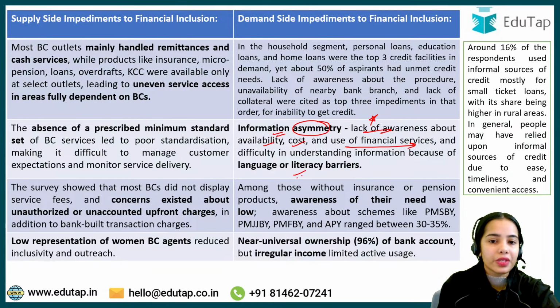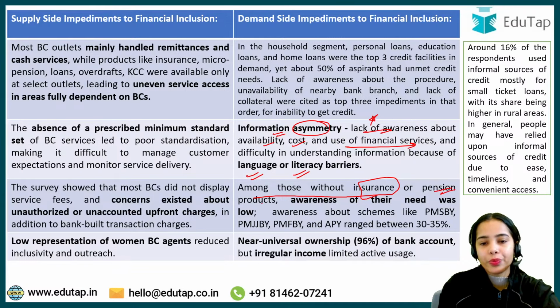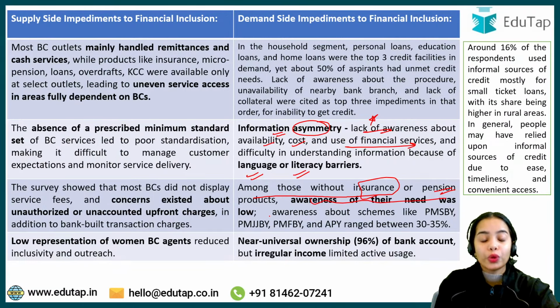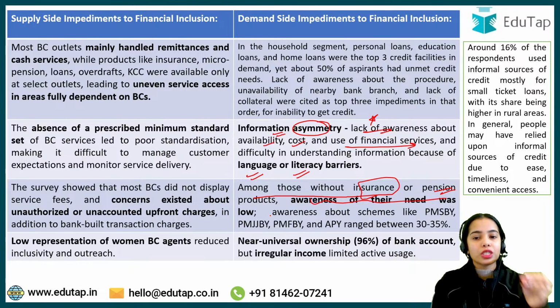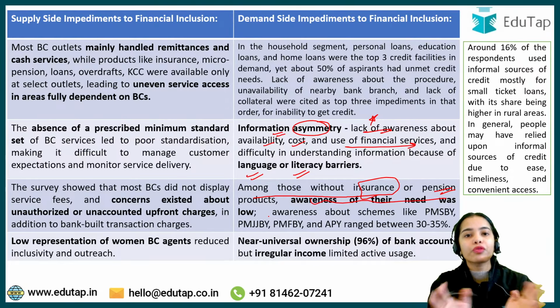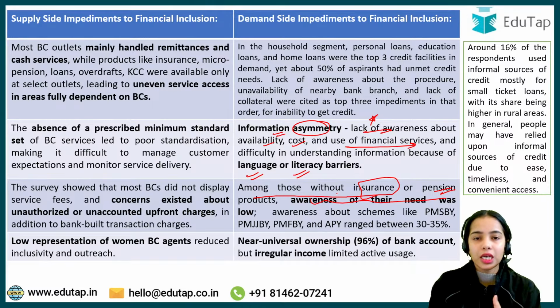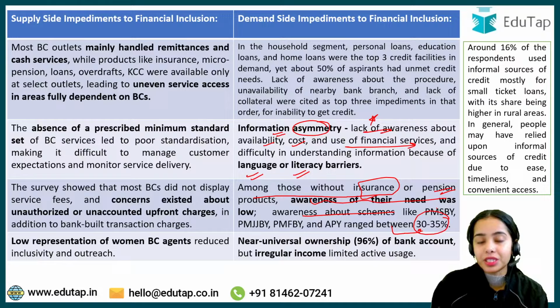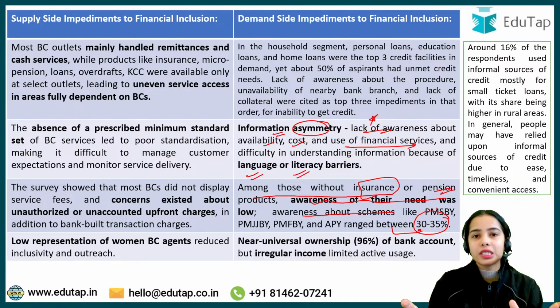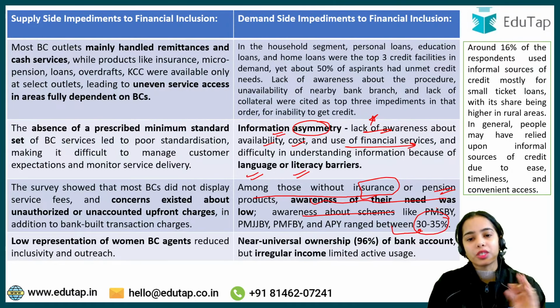There are also literacy barriers and language barriers. Among those without insurance or pension products, awareness of their need was low. The people who do not have insurance or pension products do not have awareness of these products, and of why these products are required. Awareness about schemes like the Pradhan Mantri Fasal Bima Yojana and Atal Pension Yojana ranged between 30 to 35% only. That means the people are not aware about these schemes. Rather than usage, the primary problem is that the people are not aware about the schemes.